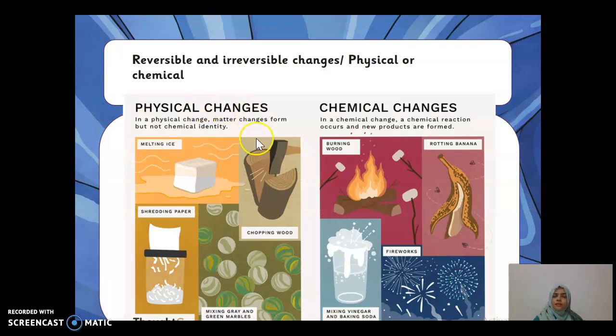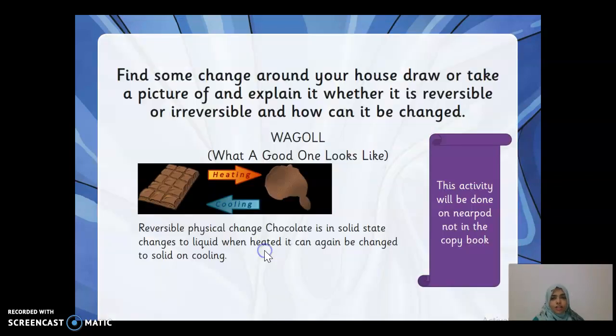So here are some examples of physical and chemical changes, or reversible and irreversible changes, that we discussed. In a physical change, no new substances are formed. In a chemical change, new substances form, and it cannot be reverted back. Here are some examples: burning of wood, rotting of banana, fireworks. These are examples of a chemical change, whereas mixing of gray and green marbles, chopping, melting, shredding paper, these are examples of physical change.